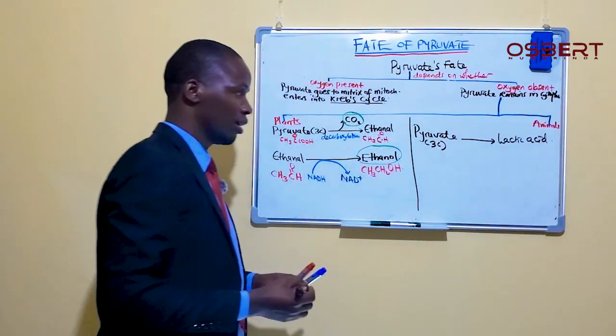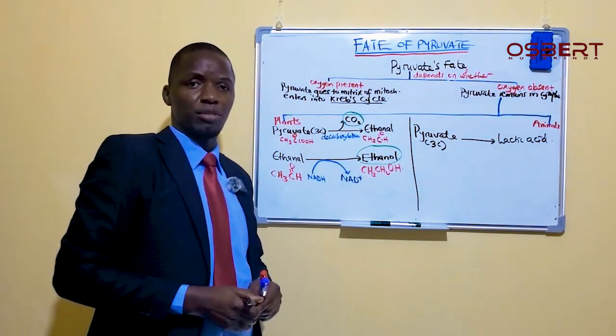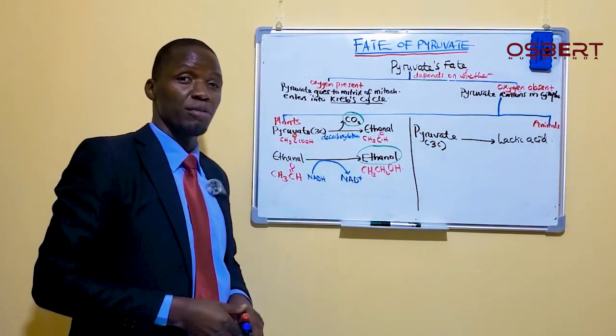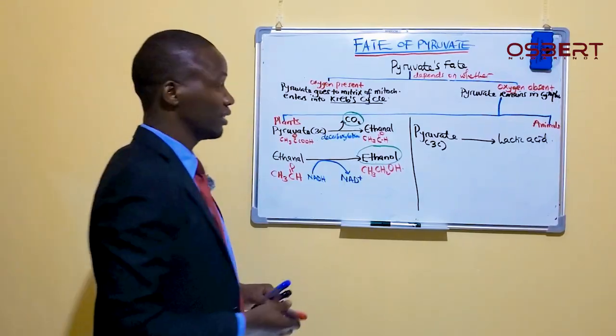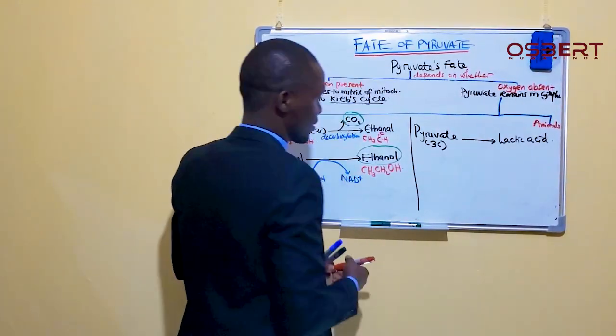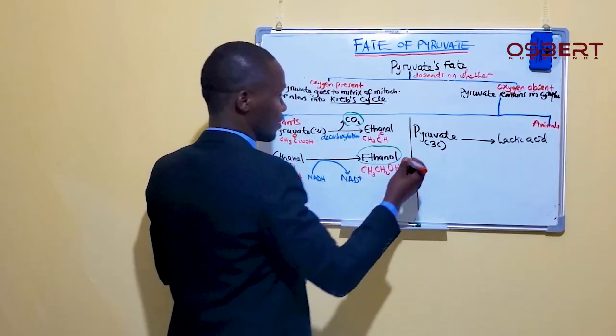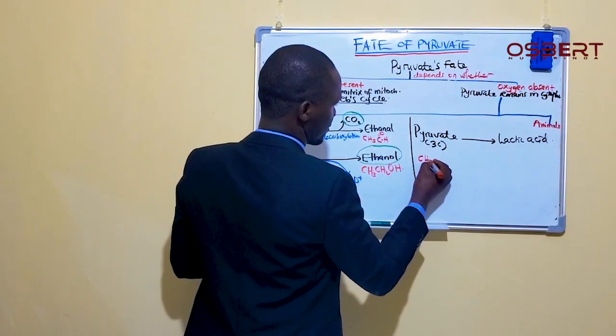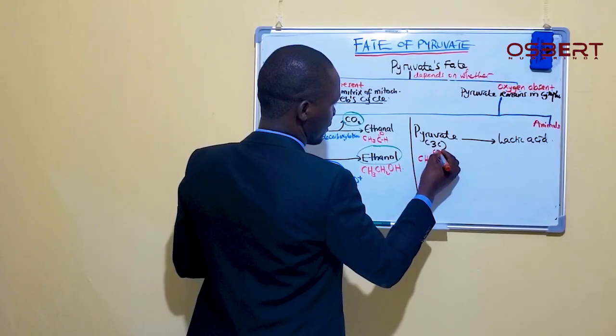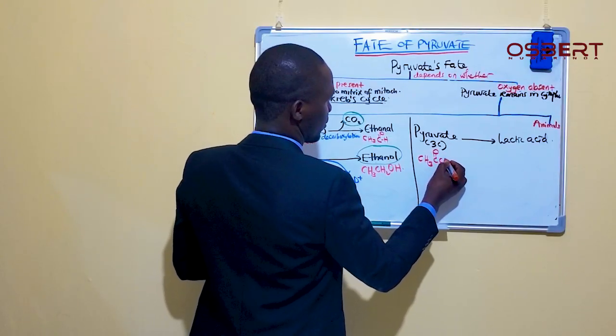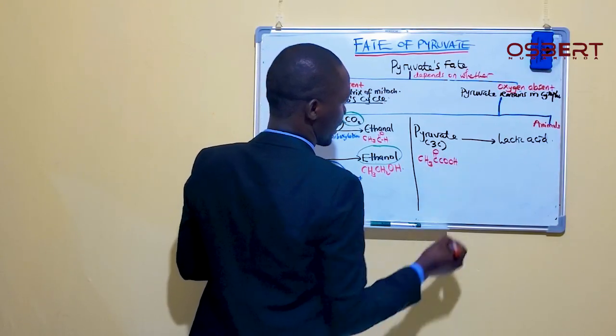For those who are interested in the formula, our pyruvate is here, CH3C, and we can also call it pyruvic acid.